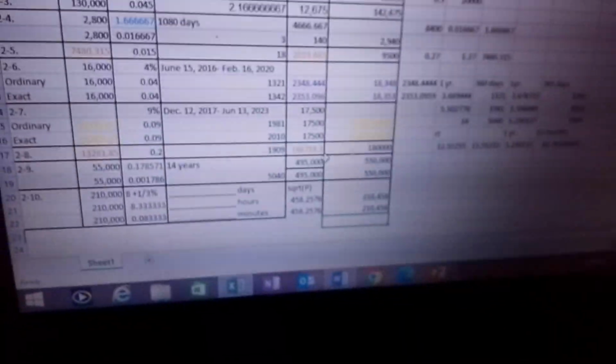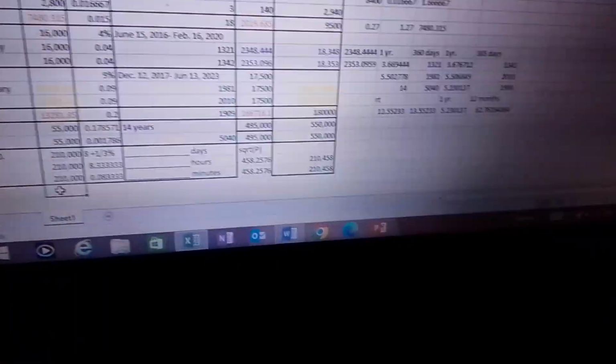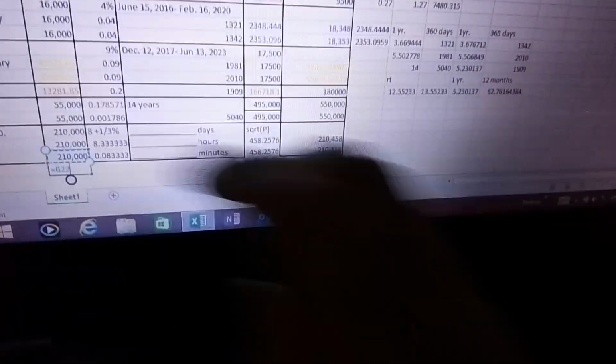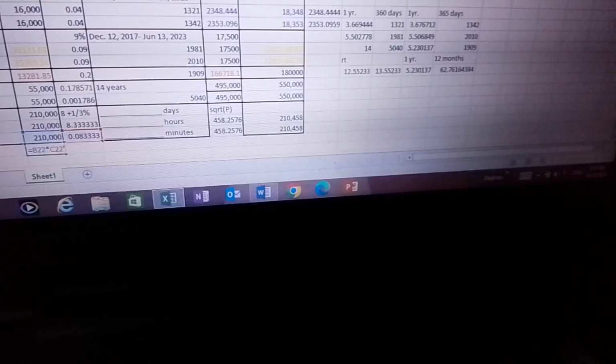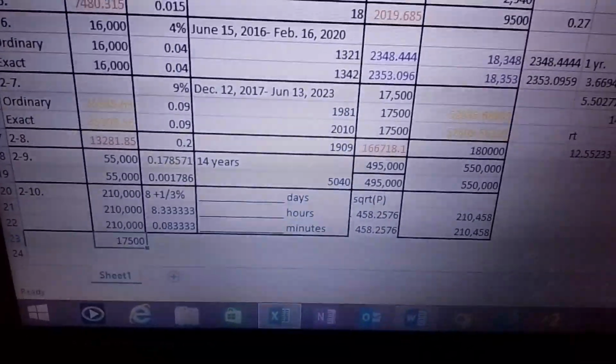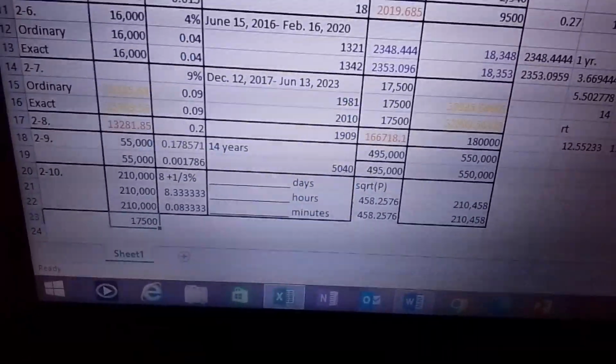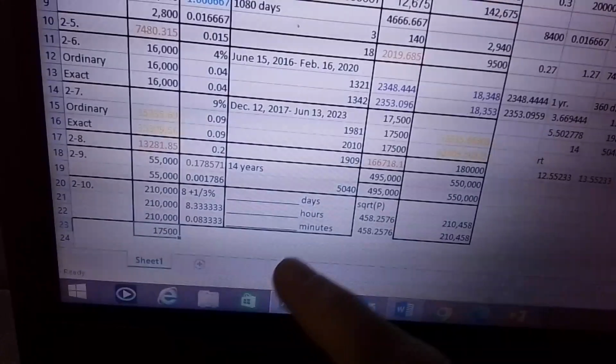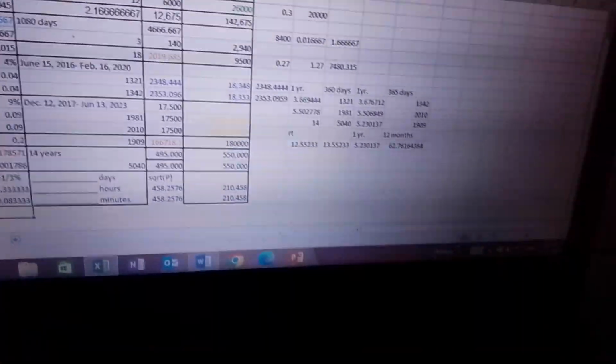We multiply 210,000 pesos times this one, and we should get 17,500. Then I divide by whatever answer we get here to solve for the time. So it's this one divided by our answer here.